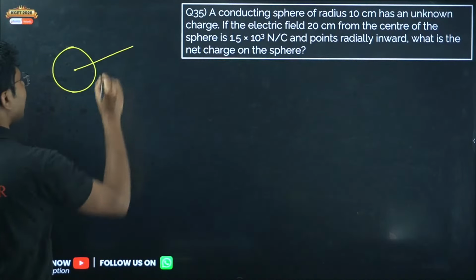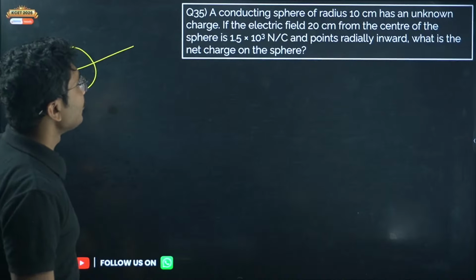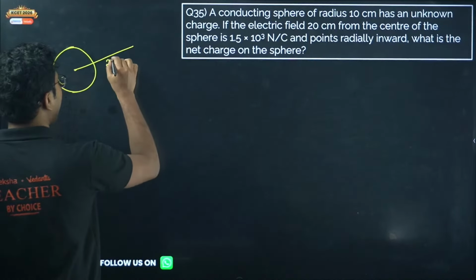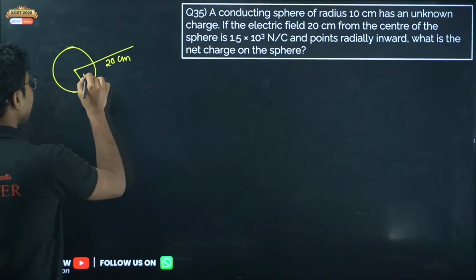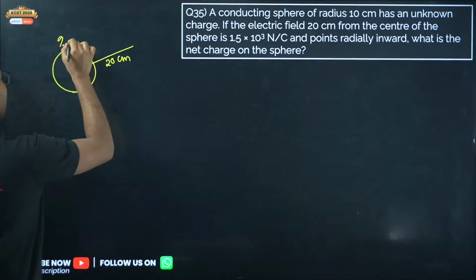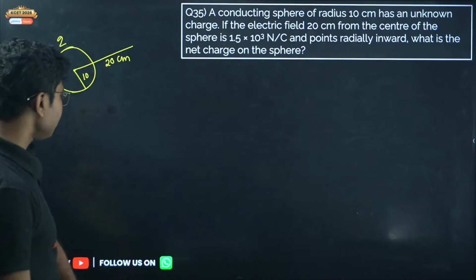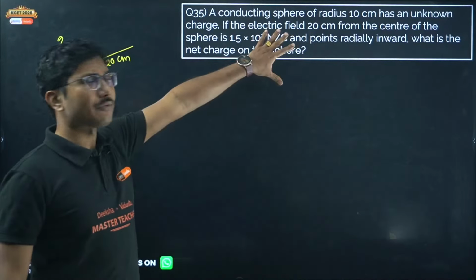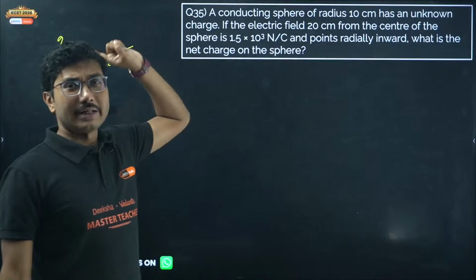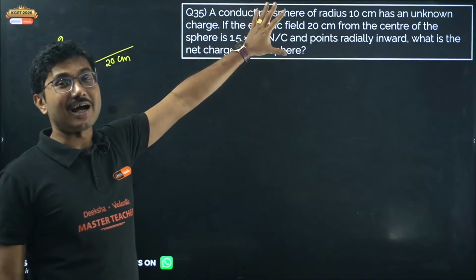And we are trying to find the electric field at a distance which is 20 centimeter. The radius of the sphere is 10 centimeter. It has some unknown charge. This year, 2025, a similar question came. Instead of charge, they have given the charge density.